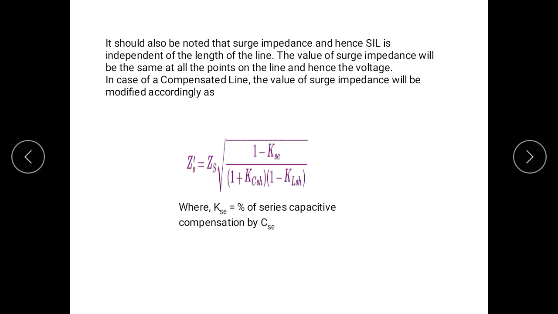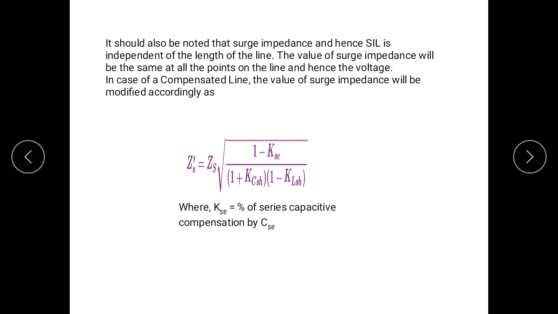So it should also be noted that surge impedance and hence SIL is independent of the length of the line, but the value of surge impedance will be the same at all the points on the line.